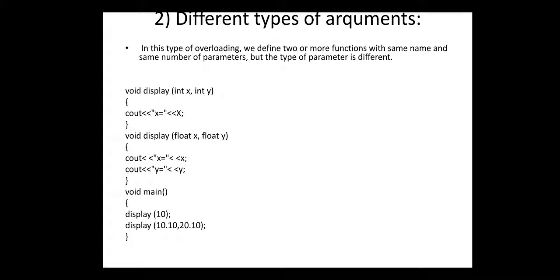Check here, the first void display function has two arguments and both are of type integer, and the second display function also has two parameters, so it is not possible to follow the first way, the number of arguments, because both functions have the same number of arguments. So check here, the data type of the arguments in the second overloaded display function is float.